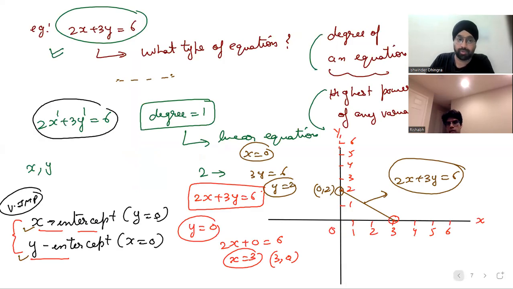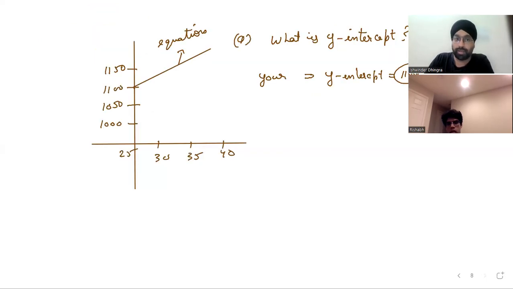Okay, let's come back to this. How do we find the y-intercept? Set x equals 0. Now, if this has to be the y-intercept, can we check x? It's at 25. Can you see? This is x not equal to 0. If x is not equal to 0, this is not the y-axis.